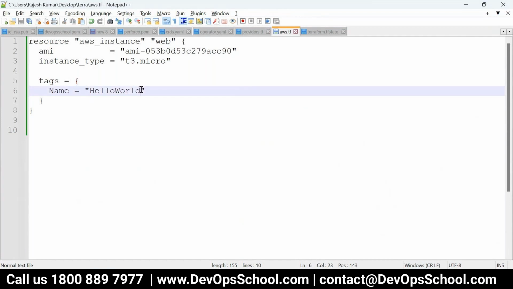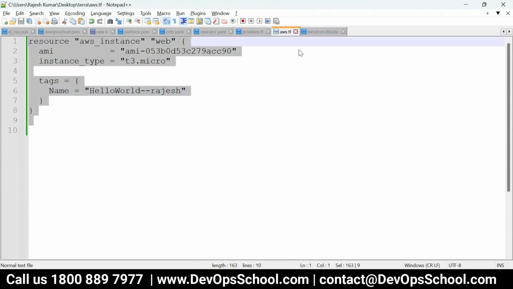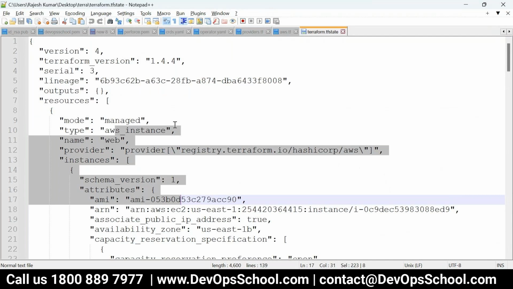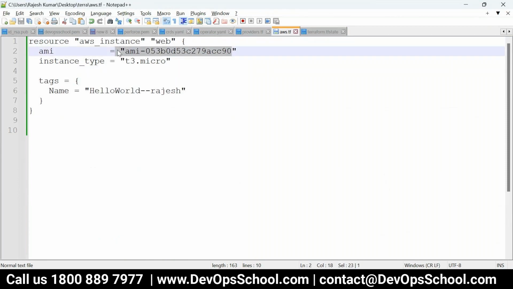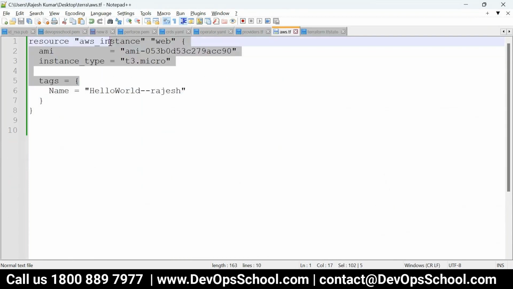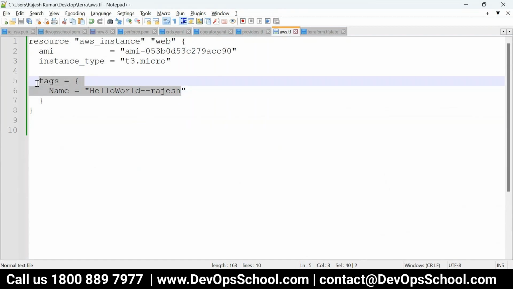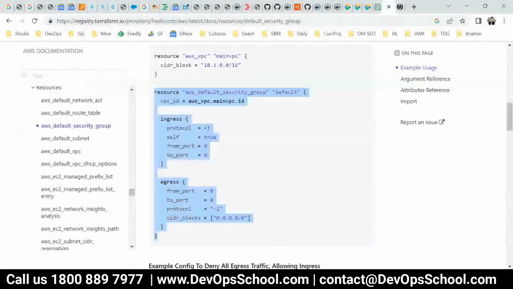Why? What is the logic behind it? The logic is very simple. This is your desire and this is your actual. Correct. Terraform will match your desire with actual. So here, if you change this, Terraform will consider, okay, you don't need that last web resource, so it will destroy and recreate with a new one. But here I am modifying the name tag. Is it allowed? Yes.